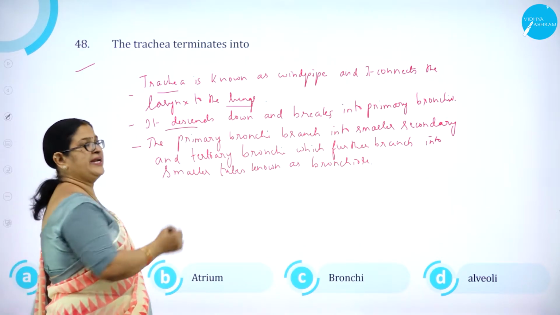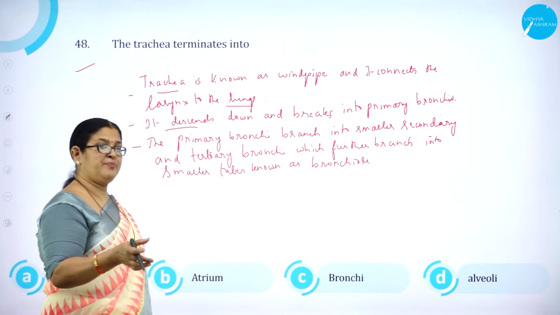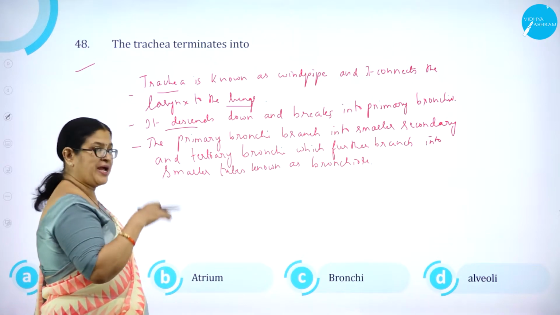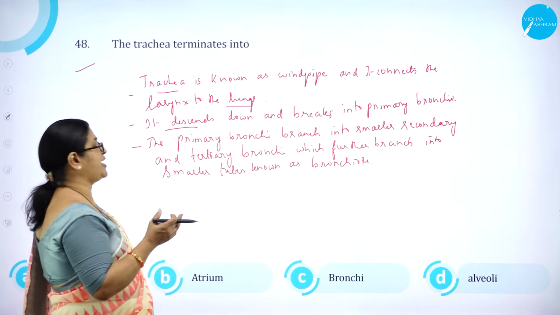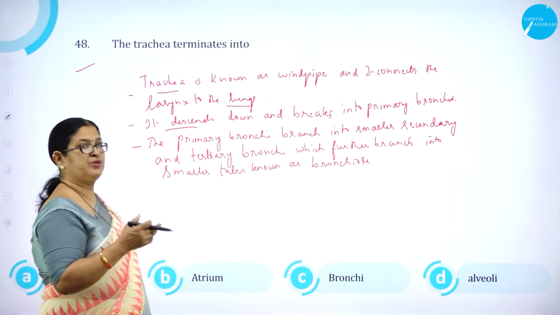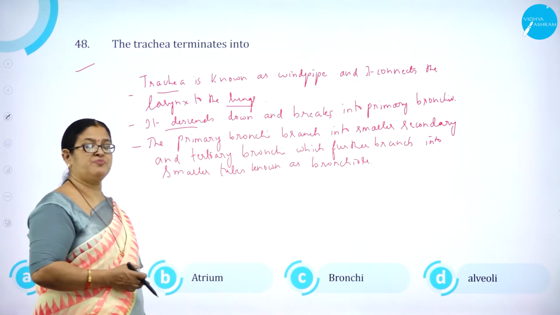It descends and breaks into primary bronchi, then the primary bronchi breaks into smaller secondary bronchi, then secondary into tertiary, which further branch into smaller tubes known as bronchiole.